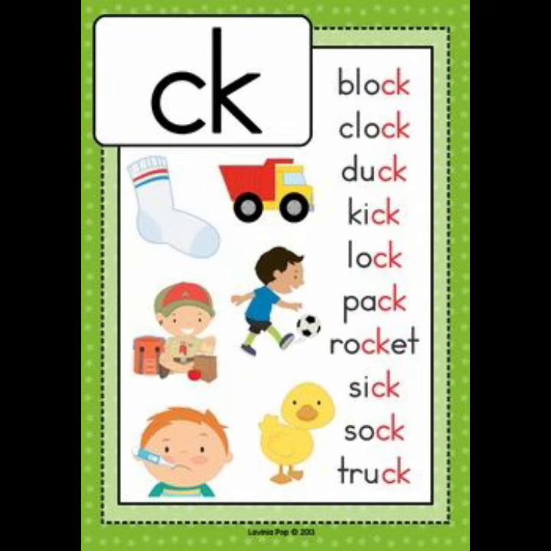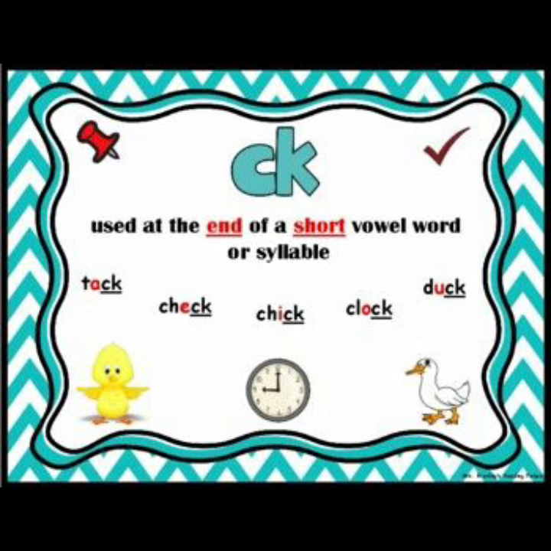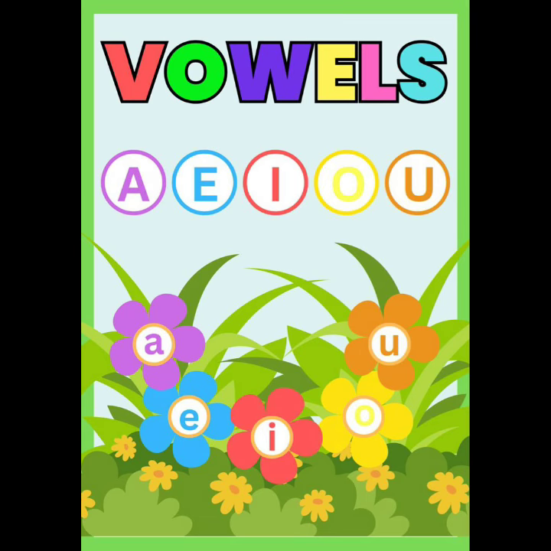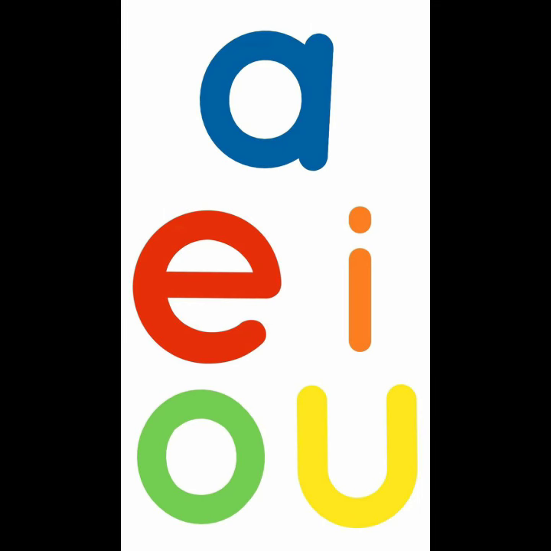C and K, or the digraph CK, comes after a short vowel. There are 5 vowels: A, E, I, O, and U.